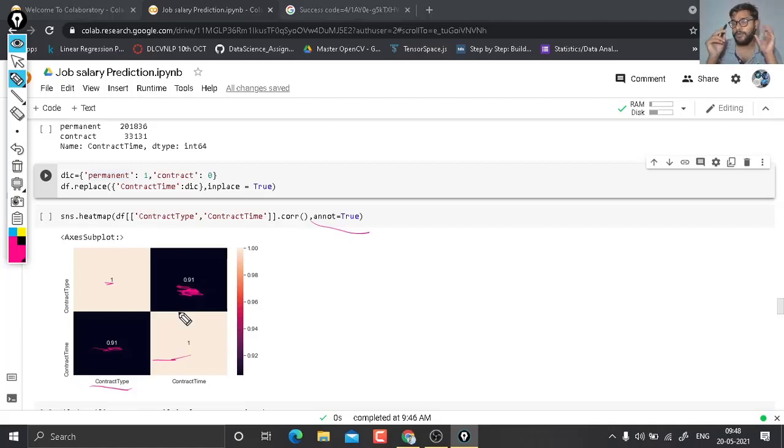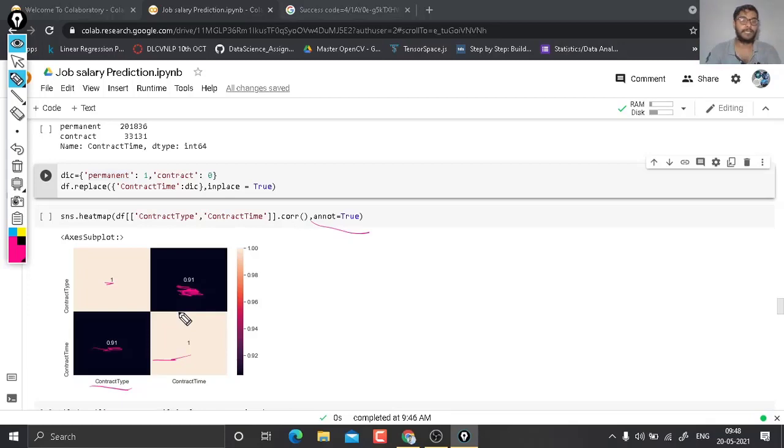Now a question is, which one do I have to delete? Because both are correlated, more than 90% is enough reason to delete one of the columns. If two columns are 90% correlated, then we should delete one of them to avoid overfitting. So guys, which column do you think we have to delete, contract type or contract time?